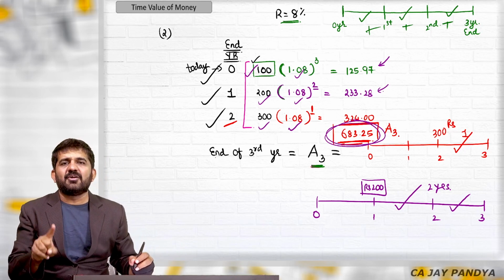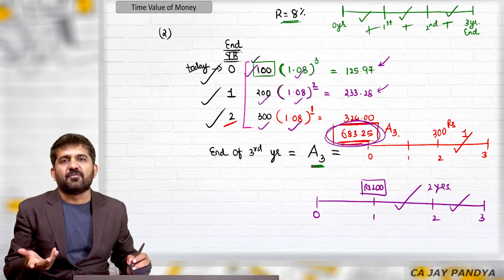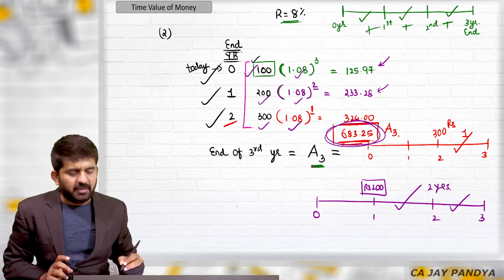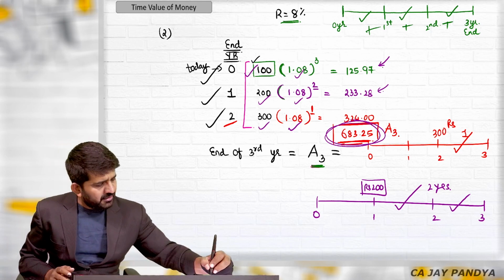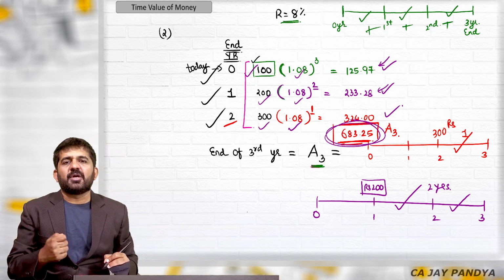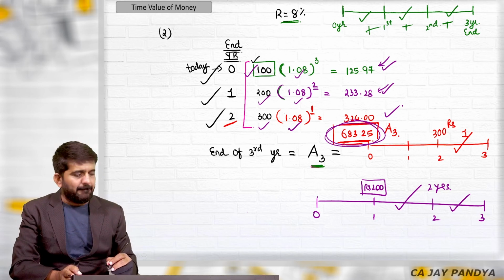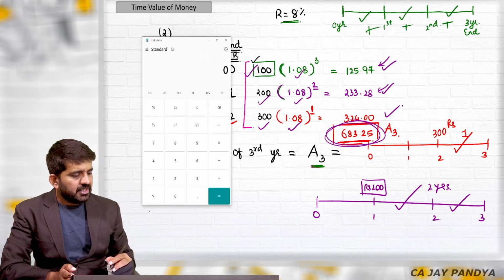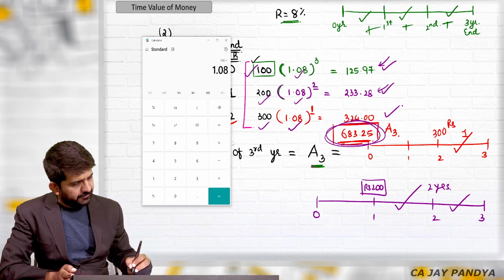So a simple question whereby you can find out what will be amount after 3 years if the money invested is not only in one installment, if the money is invested in different installments, what will be the answer? Try to understand. I have done and found out this separately, but you can find it out by the functions of memory also. So you can do M plus, M minus and find out the answer. Just concentrate over here what I am doing. It is 100 into 1.08 is equal to.